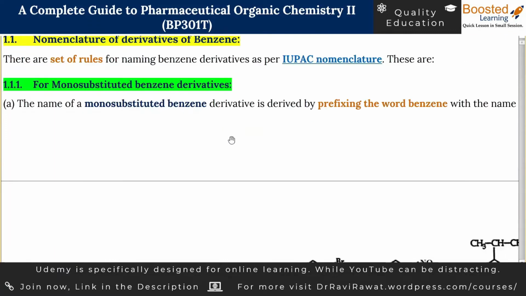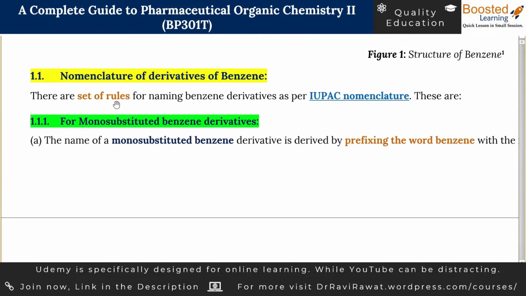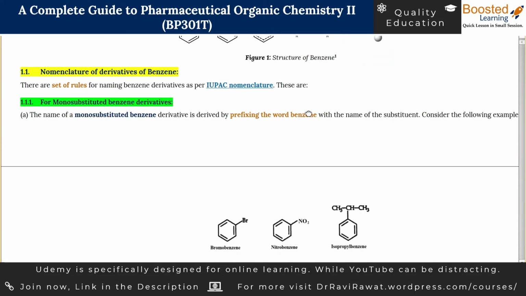So let's see what this is. It has given out the rules which have to be followed if we want to name any chemical compound. Benzene and its derivatives are chemical compounds, isn't it? So even when we have to name benzene derivatives, we have to follow the rules given by IUPAC. So we are going to discuss the classification, or you can also call them the examples. And while discussing this classification or examples, we will become familiar with how to assign names as per the IUPAC rules to benzene and its derivatives.